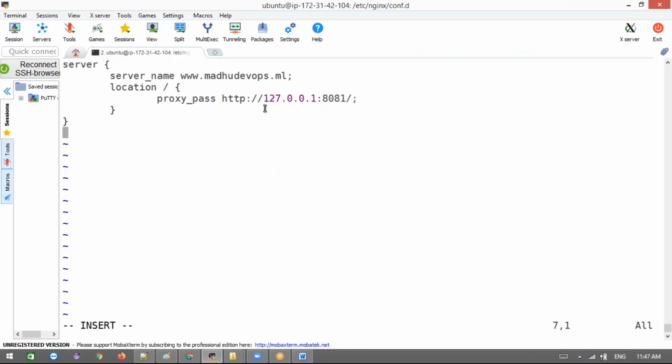Now if I hit my port 80, it will be redirected to this 8081 port. I hit this Nginx server, and the Nginx server redirects to this domain. Now we need to change this also. This is for the JMS webinar. JMS webinar.ml. Okay, clear? Save this.